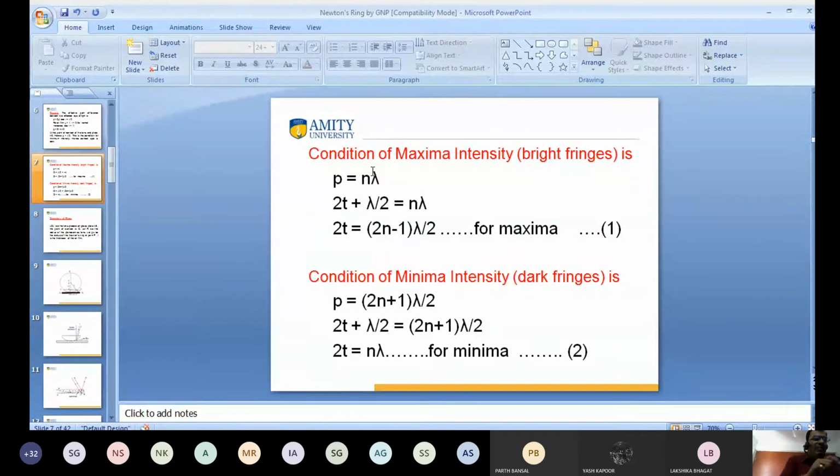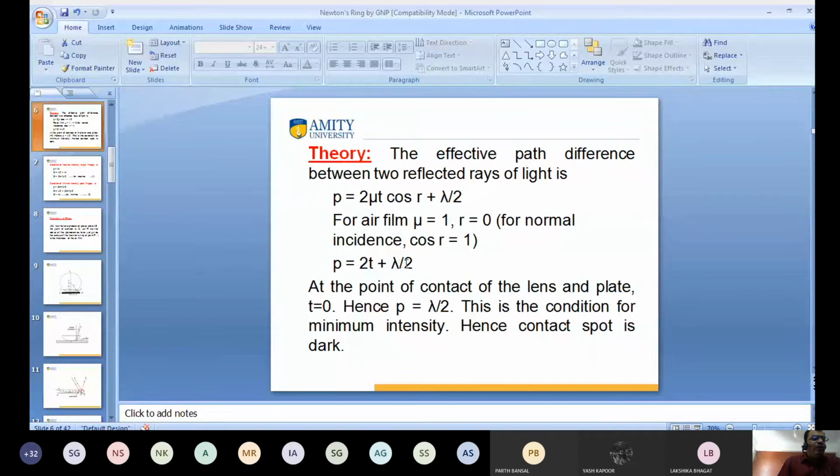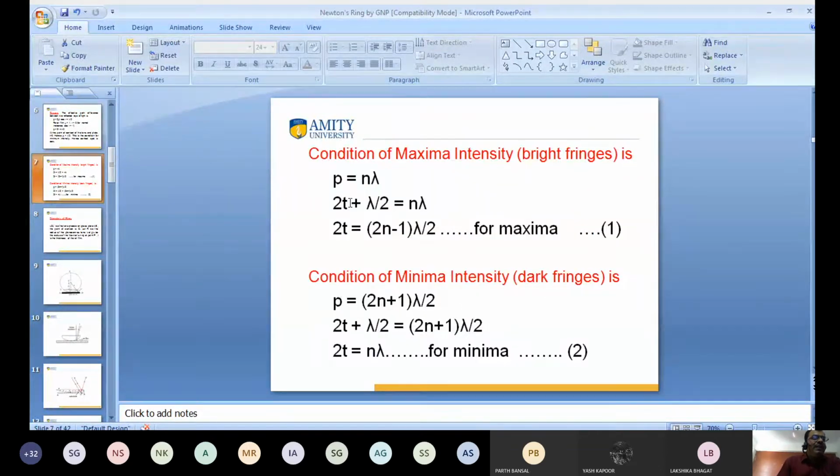Okay, 2 cancel out, then p is equal to n lambda. What is this p? You already have to calculate the value of p: it is 2t plus lambda by 2. The value of p is 2t plus lambda by 2 is equal to n lambda. So what is the value of 2t? The value of 2t is (2n minus 1) lambda by 2. This is the condition for maxima. If this condition is satisfied, then we get the maxima intensity.